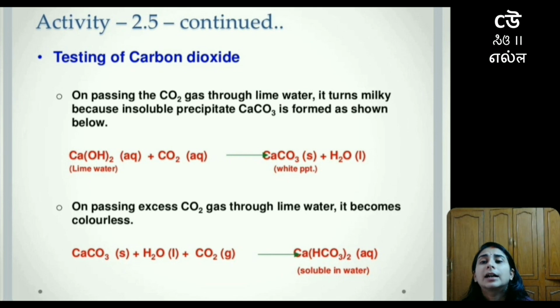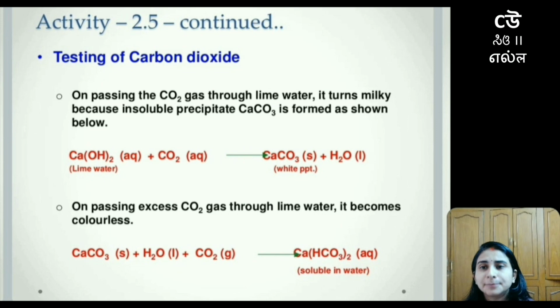So when carbon dioxide gas reacts with calcium hydroxide, that is Ca(OH)2, the product is CaCO3 and we get some amount of water. Since this reaction turns lime water milky, we can say that yes, there was some carbon dioxide gas.